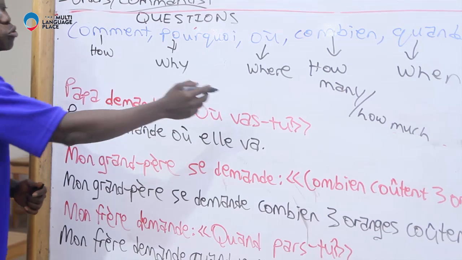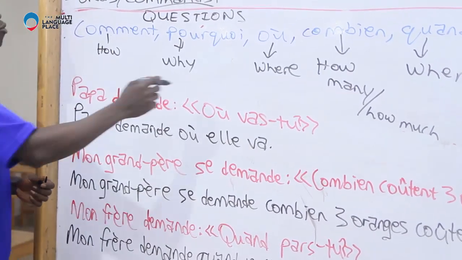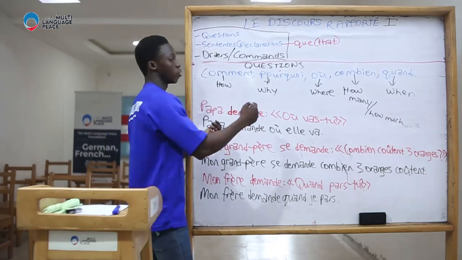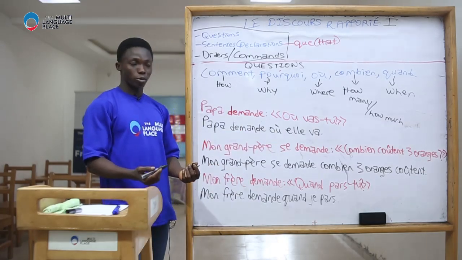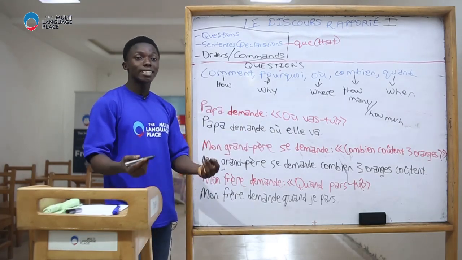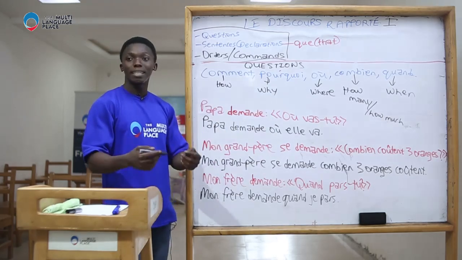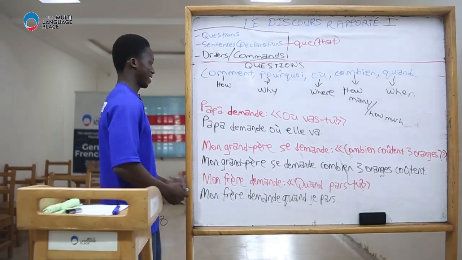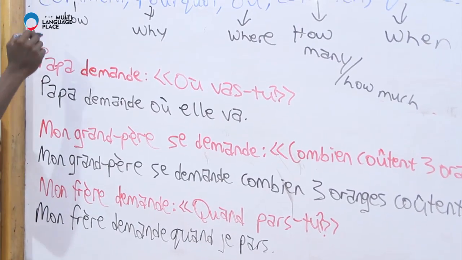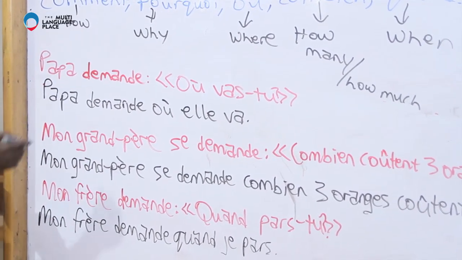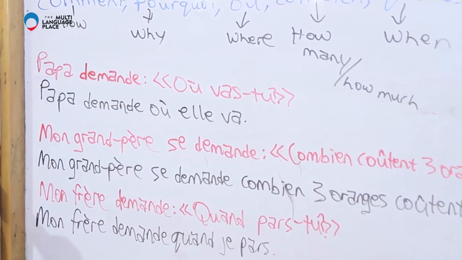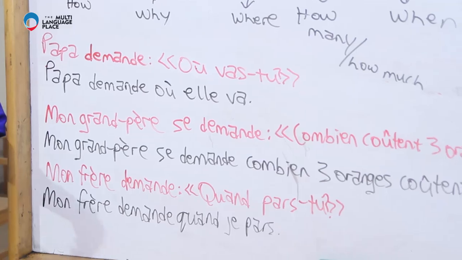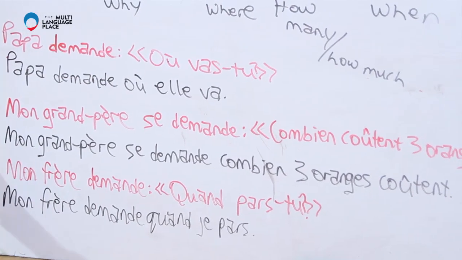Papa demande où vas-tu? That is, where are you going? Papa asks, where are you going? So how do I report that question, and say Papa is asking where she's going, or where you are going? All I do is, Papa demande, I repeat this part, then I repeat the interrogative adverb: Papa demande où, then the person, whether she is going, elle va, whether I am going, je vais, whether you are going, tu vas.